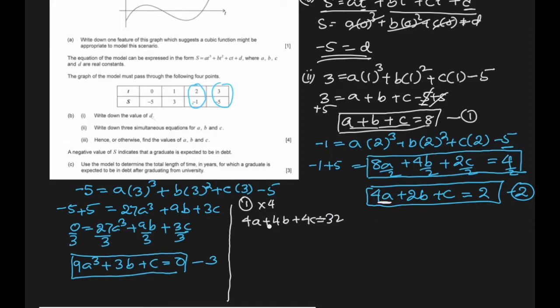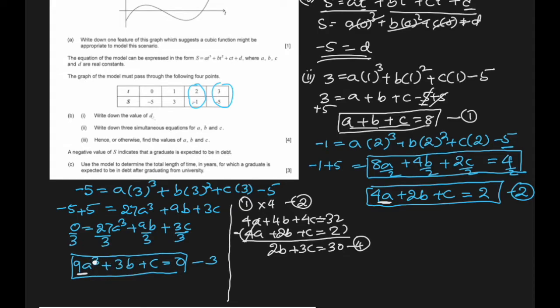And equation number 2, we'll subtract from it. So 4a plus 2b plus c equal to 2, we'll subtract it. 4a minus 4a is 0. 4b minus 2b is 2b. 4c minus c is 3c, equal to 30. This becomes equation number 4. Similarly, let's multiply equation number 1 by 9 so that again I get an equation in terms of b and c.